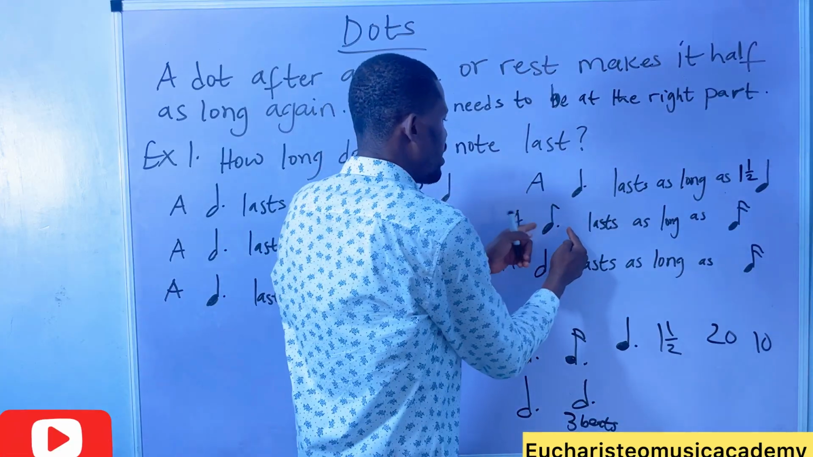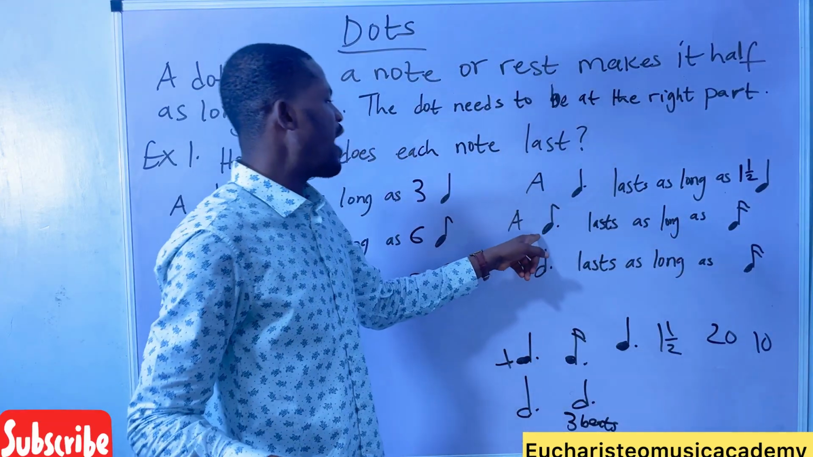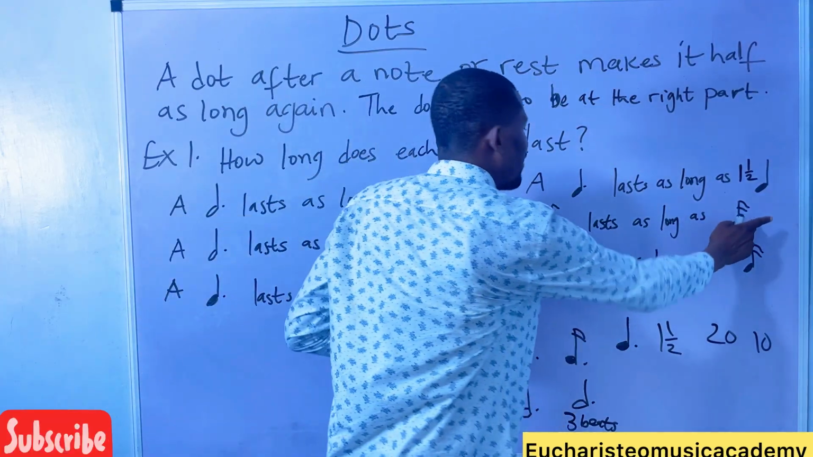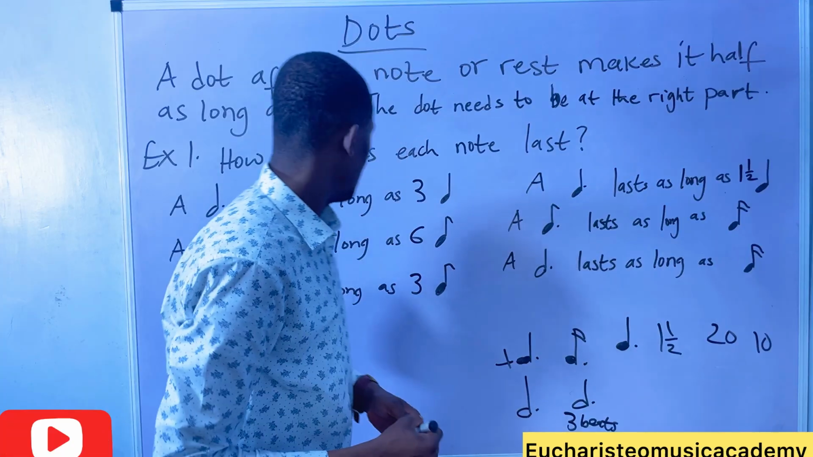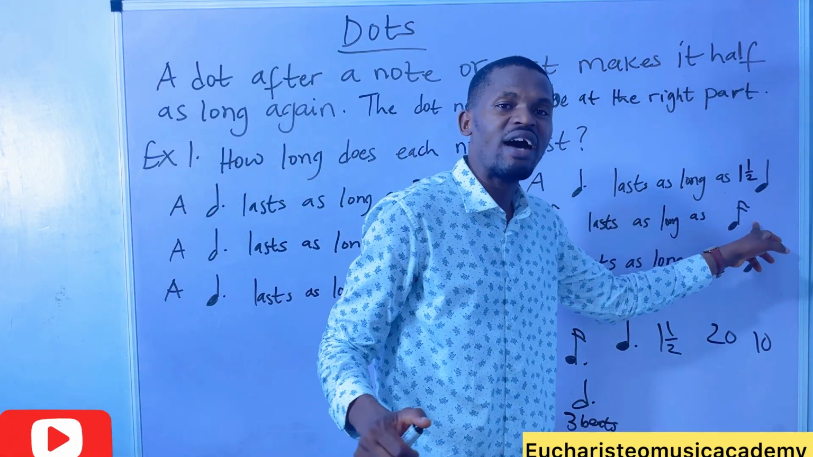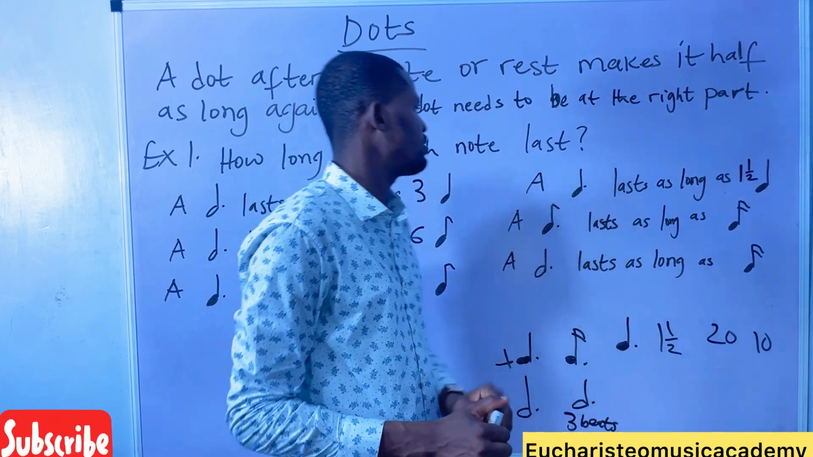Now, how many semiquavers will you find in a dotted quaver? How many semiquavers will you find in a dotted quaver? Now, let's check. Do you know that 2 semiquavers will give us 1 quaver? Yes.